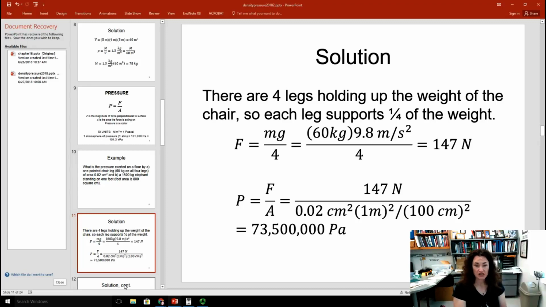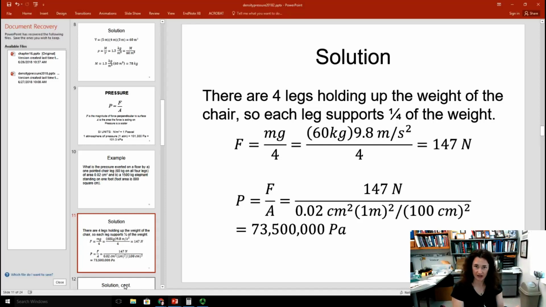Now the pressure is equal to the force divided by the area. So that's 147 newtons divided by 0.02 square centimeters. Now since the newton is really related to the meter, we're going to have to convert those centimeters squared to meters squared. So 1 meter squared divided by 100 centimeters squared is going to be the conversion factor that we're using. Now bear in mind, I'm not saying 1 meter squared is equal to 100 square centimeters.